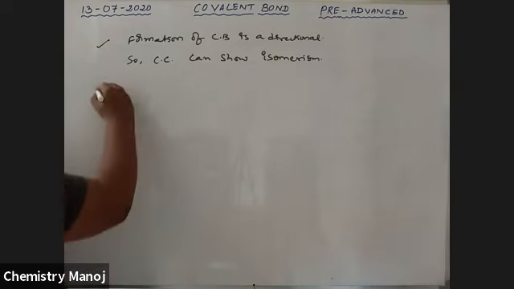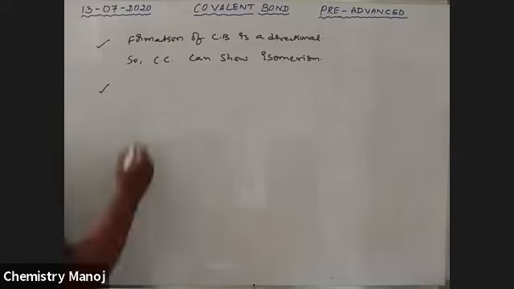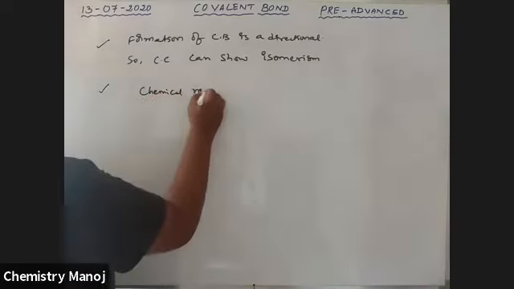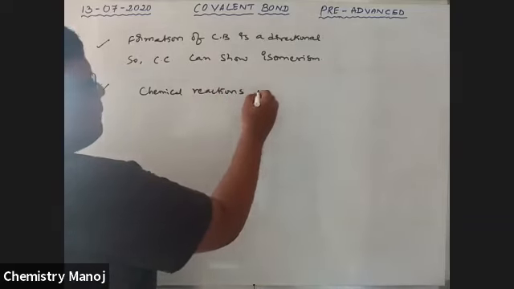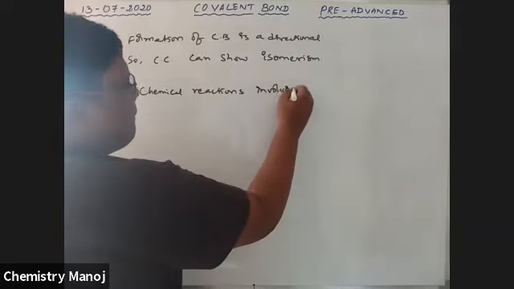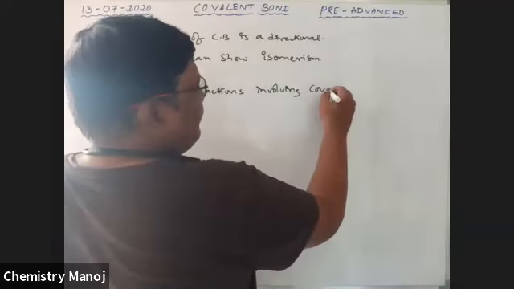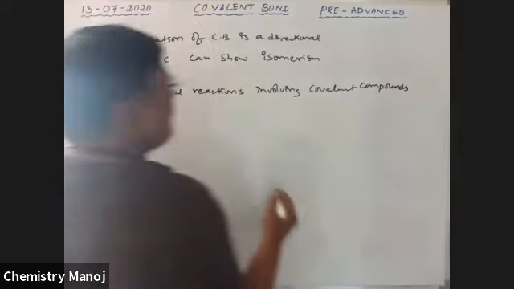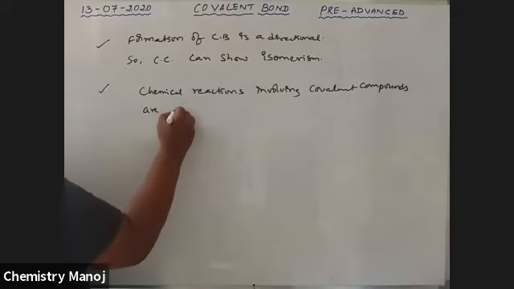Next point. Chemical reactions involving covalent compounds are slow.